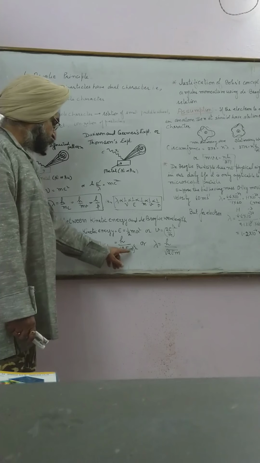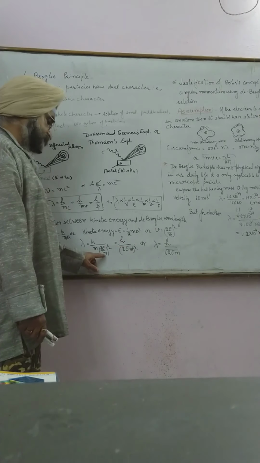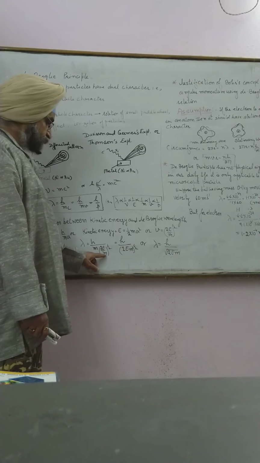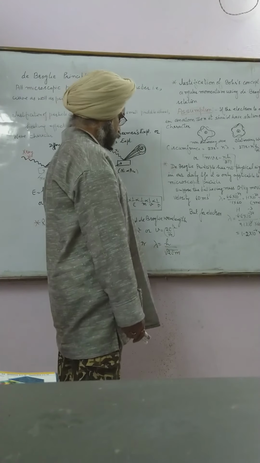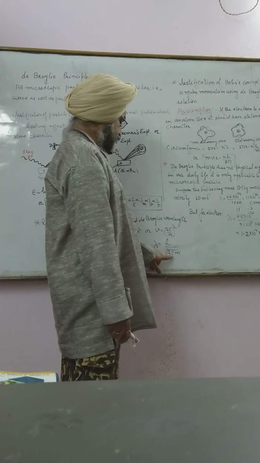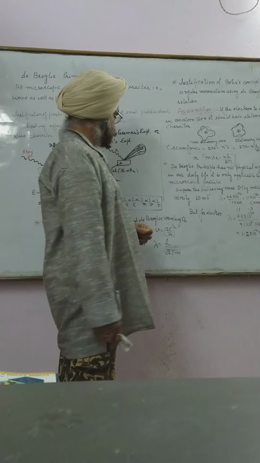So this comes up to e m 1 by 2. M outside is inside. Or we can also represent in this way. So E is the kinetic energy and m is the mass of the microscopic particle.